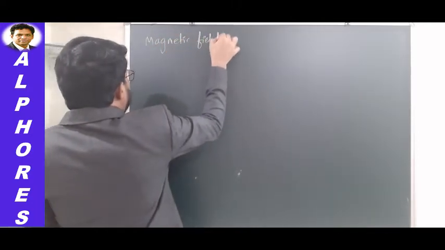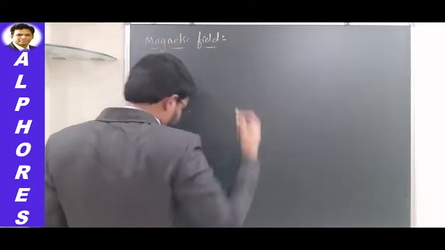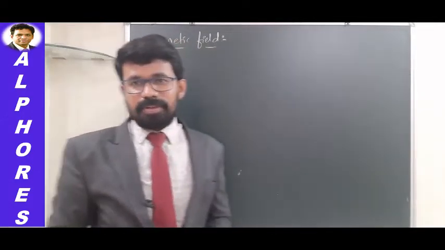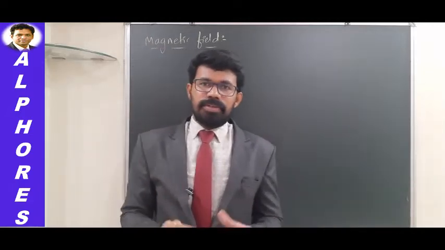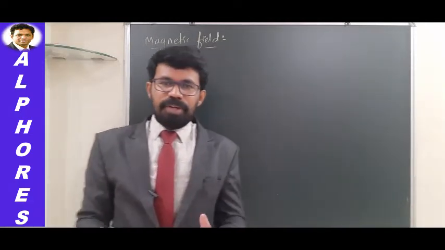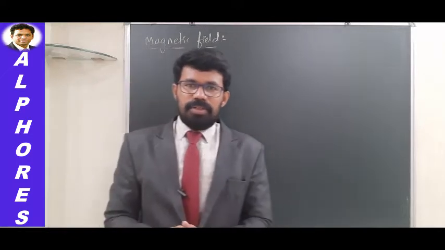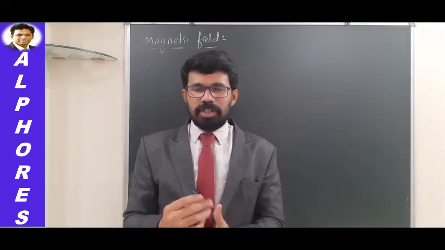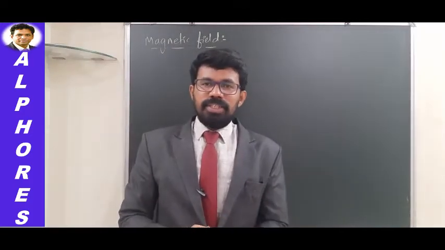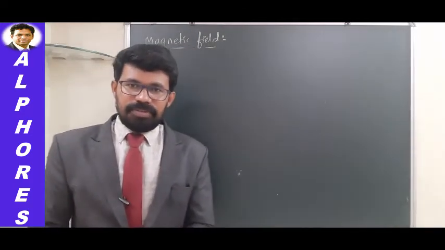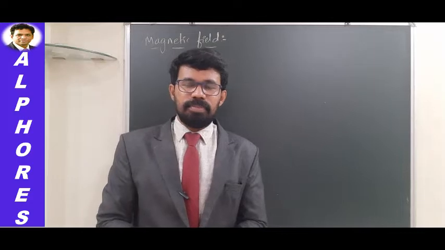Okay, so magnetic field. Tell me, what is a field? If you think about either magnetic field or gravitational field or electrostatic field, the definition or the analysis will be the same. Field is the region around a pole, whether a north pole or south pole, whatever pole you consider, around that pole, the region in which its presence can be felt. That region is called the magnetic field.